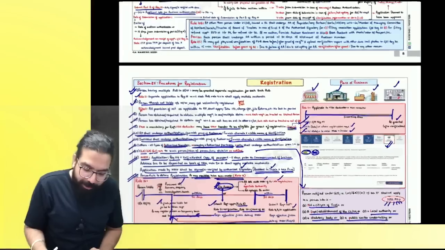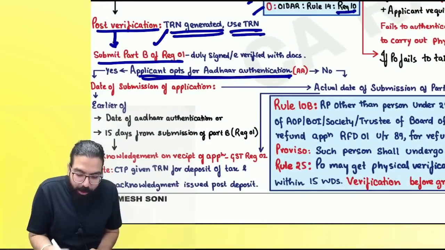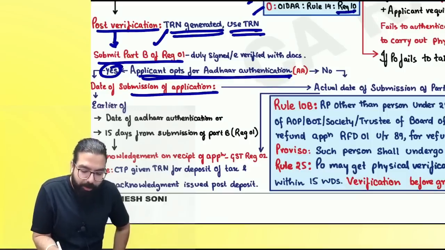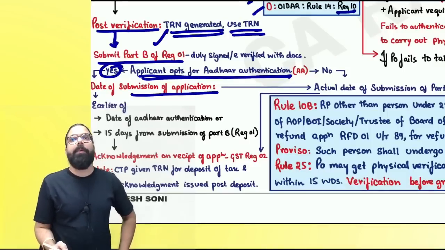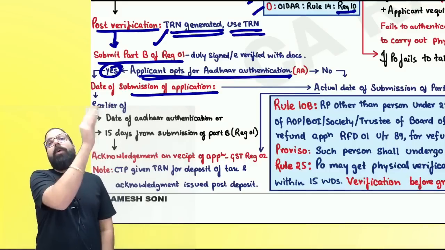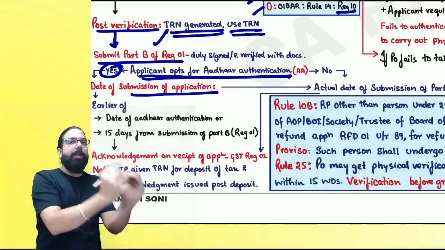So, everyone, please come back. It says over here that when you are submitting Part B, the applicant opts for Aadhaar authentication. Yes, sir, he is opting for Aadhaar authentication. Then what will be the date of submission of application? If you are opting for Aadhaar authentication, what will happen? In your mail, one link will come. You will have to click that link and put your Aadhaar number. An OTP will come on your phone.